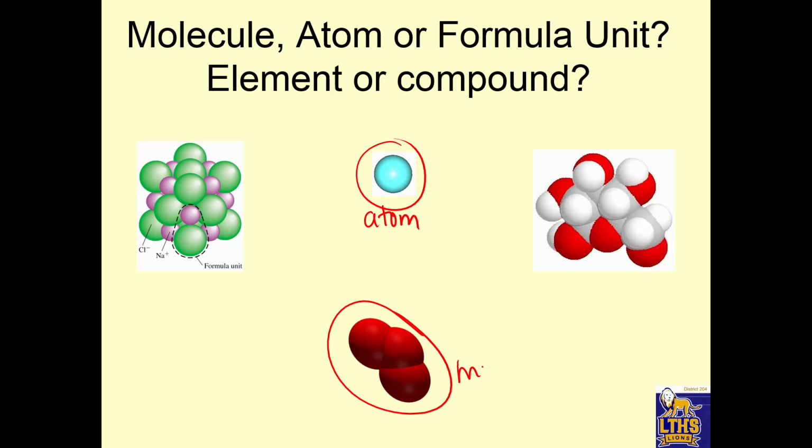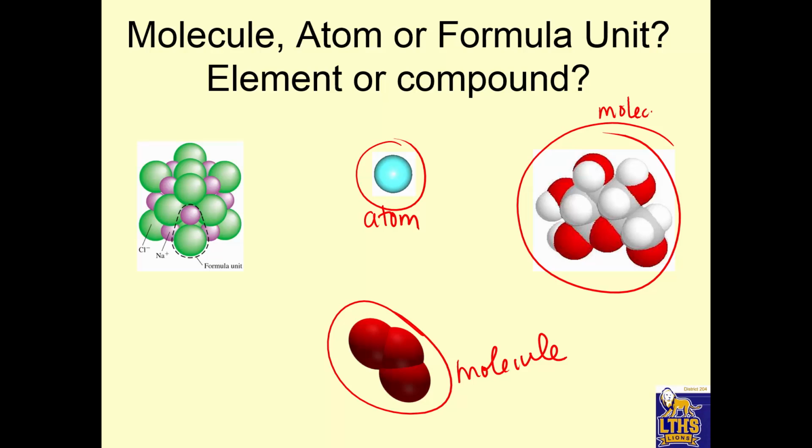This is a molecule. You can see there's chemical bonds. This is also a molecule. All right, but what makes these two different? They're both molecules. This is an element because all of the atoms are the same. This is a compound because you have different kinds of atoms, 3 different kinds of atoms chemically bonded to make that molecule.